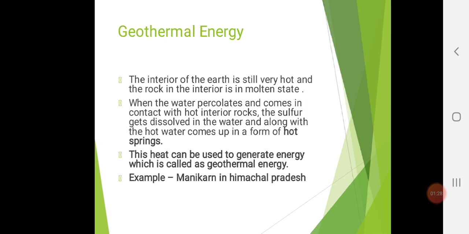The use of geothermal energy depends upon the temperature of the hot spring water. If it is higher than 90 degrees Celsius, it is used for industrial purposes, space heating, greenhouses, etc. If it is less than 90 degrees Celsius, it is used either for house heating or for house cooling. As per my knowledge right now, it is used for house cooling and house heating.